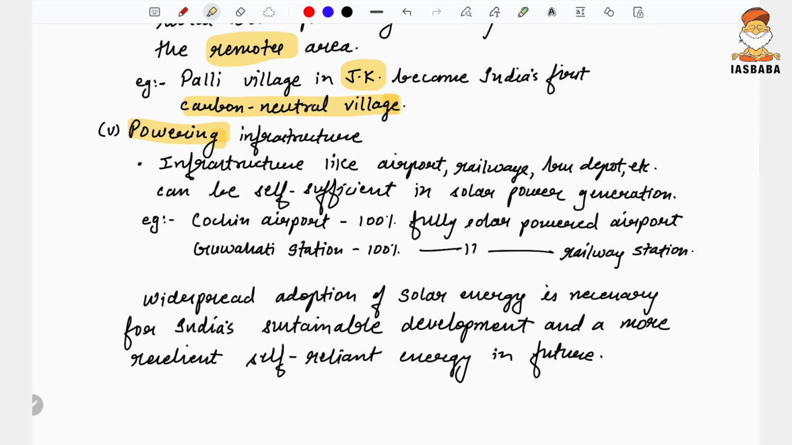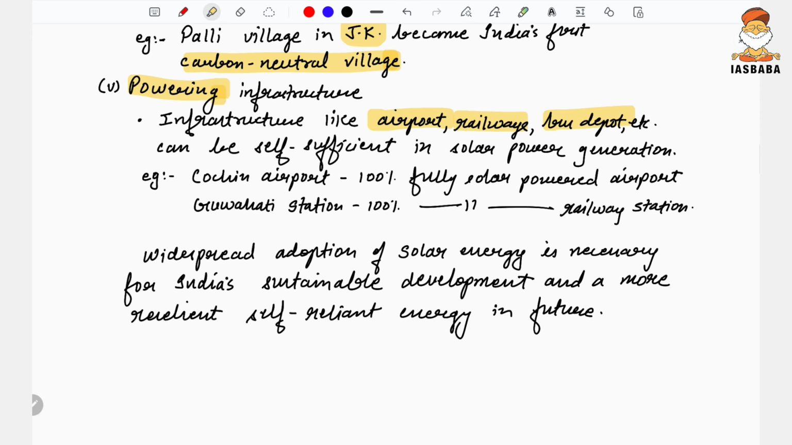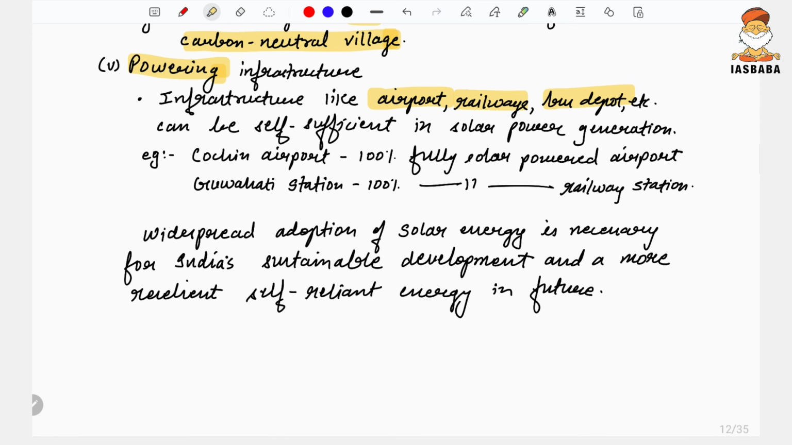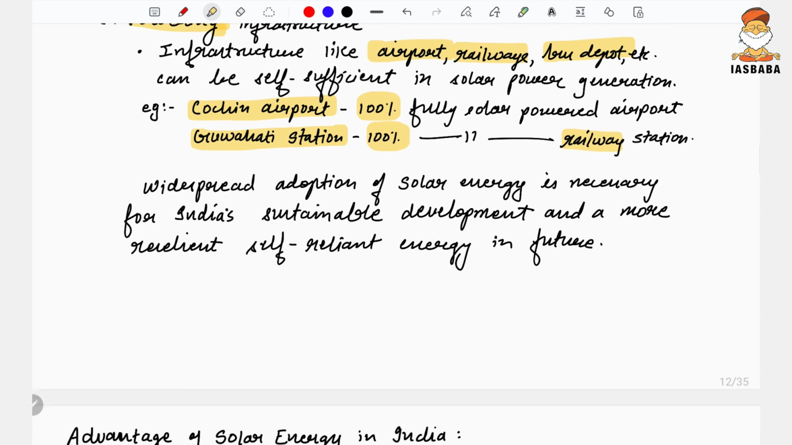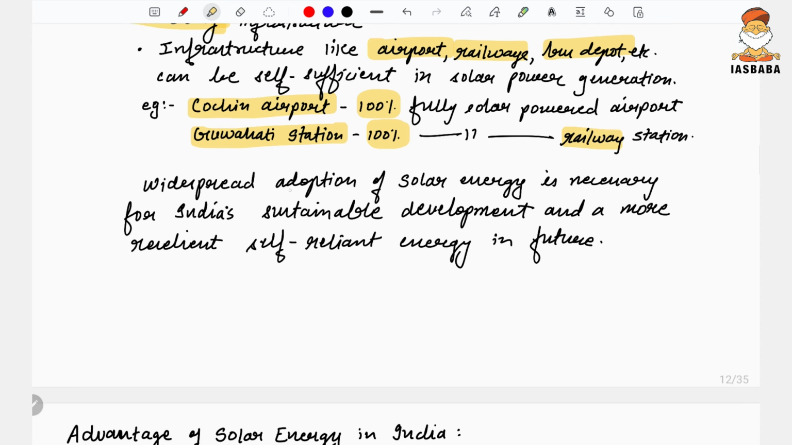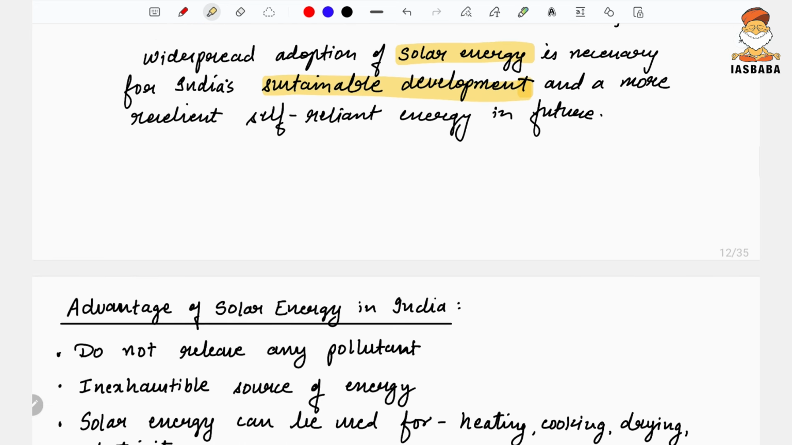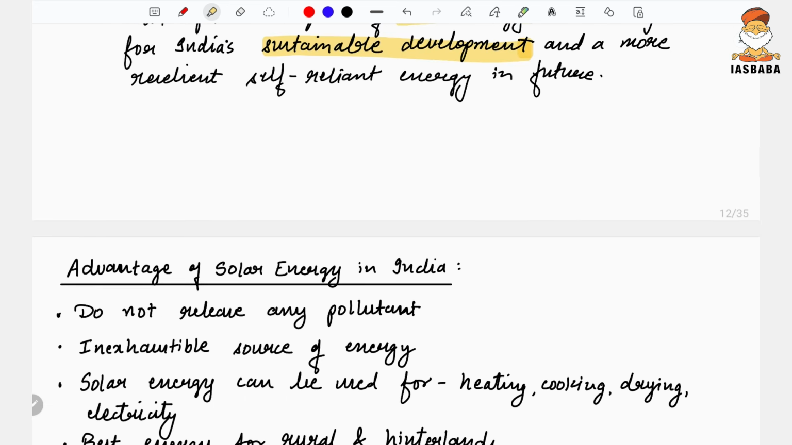It also helps in powering infrastructure like airports, railways, and bus depots. Those could generate their own electricity. They do not need to be dependent upon bigger plants. For example, Kochi Airport is a 100% fully solar powered airport. Guwahati railway station is also fully solar powered. So there is widespread adoption of solar energy, and it is very important because it is necessary for sustainable development and a more resilient, self-reliant energy future.